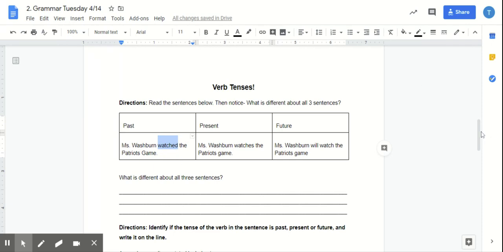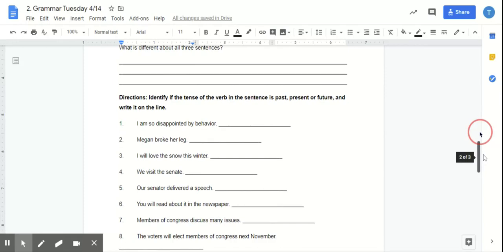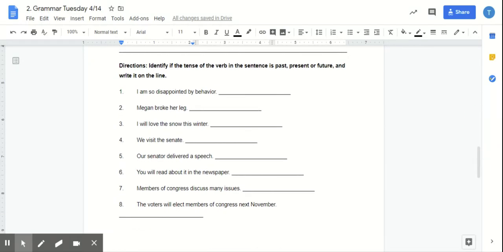Okay? So now, the first piece of grammar, you guys are going to identify if the tense of the word in the sentence is past, present, or future and write it on the line. Go ahead and pause the video and get started.